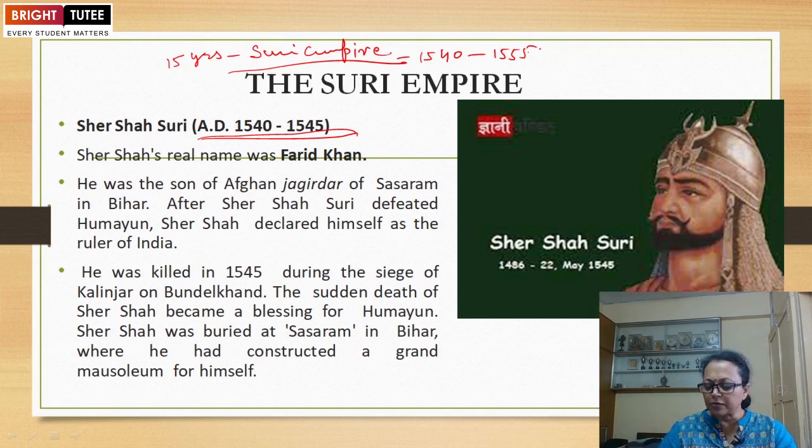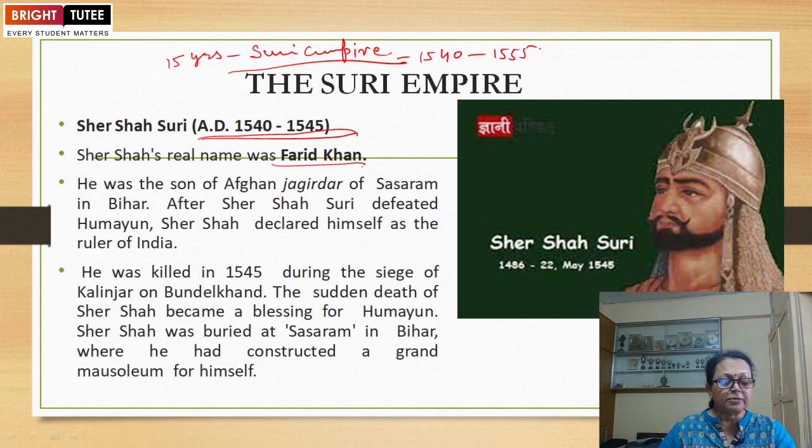Shershah's real name was Farid Khan. Why has this name been given to him? What is the reason behind it? Why has he been called Shershah? When he killed a sher, a tiger, he was given the name Sher Khan, as he was an Afghan. Most of the Afghans were Khans. So after killing a tiger, he was given the name Sher Khan.